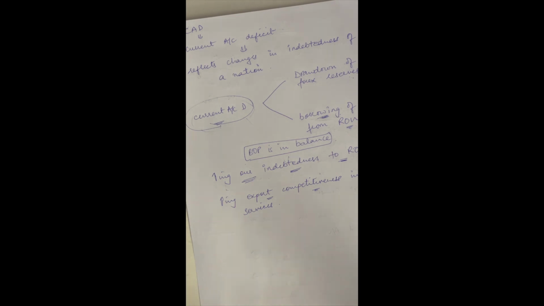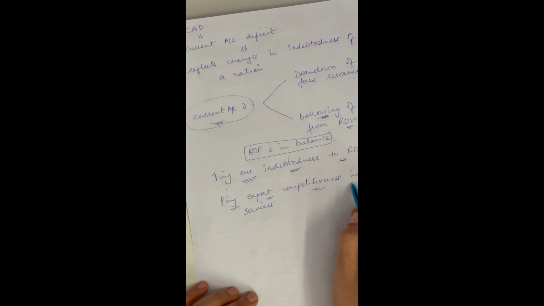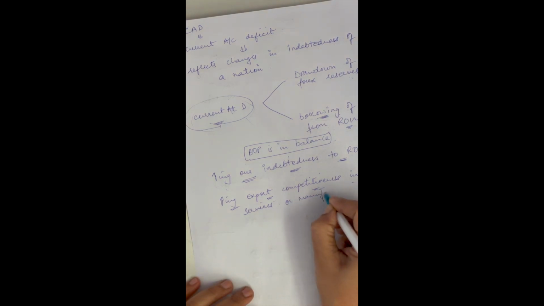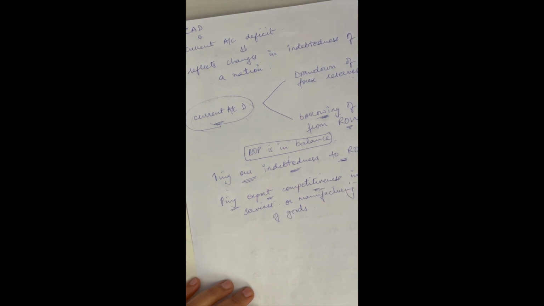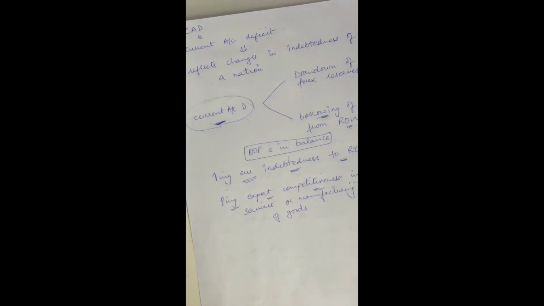Now, if you read the article, at the end it says that we can do that by increasing our export competitiveness in services or in manufacturing. And I completely agree with it. Manufacturing of goods, and increasing our export competitiveness, is one of the ways through which we can actually have current account deficit control.